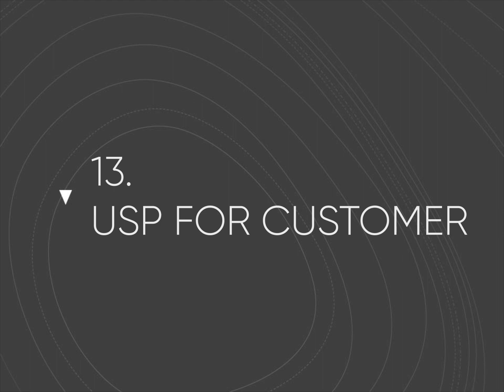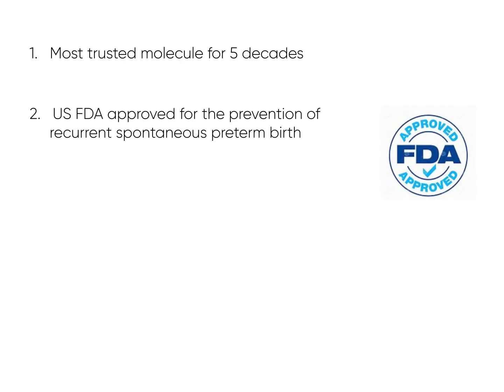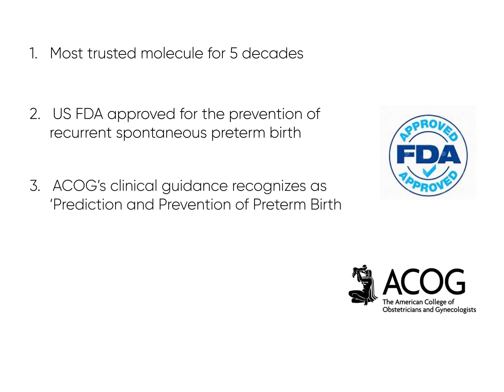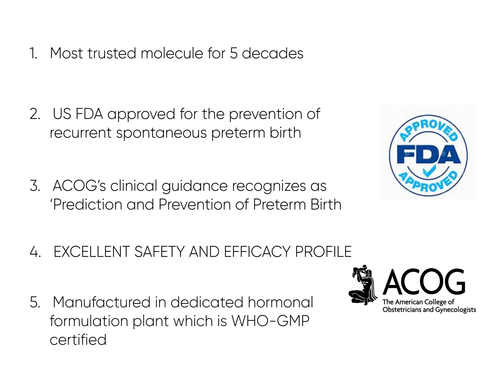Unique selling points for the customer. Plus9 brings 17-alpha-hydroxyprogesterone caproate, the most trusted molecule for 5 decades. It is US FDA approved for the prevention of recurrent spontaneous preterm birth. ACOG's clinical guidance recognized in prediction and prevention of preterm birth. It has an excellent safety and efficacy profile. Plus9 is manufactured in a dedicated hormonal formulation plant, which is WHO GMP certified.